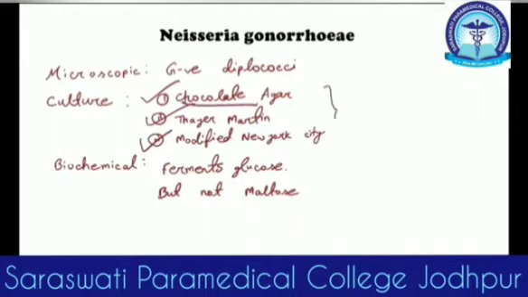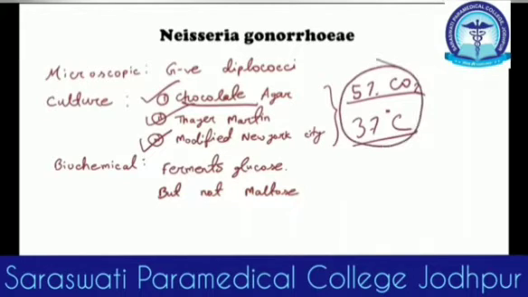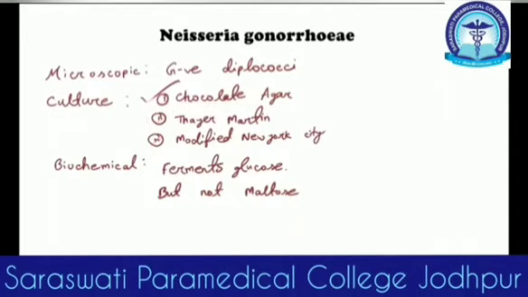It is better to grow it at 5% CO2 and 37 degrees Celsius. This is the optimum temperature. That means it's a bit higher, so you cannot grow a very good culture at room temperature. And a high carbon dioxide concentration is needed. So these are the two very important things to know in examinations regarding the culture of Neisseria gonorrhoeae.